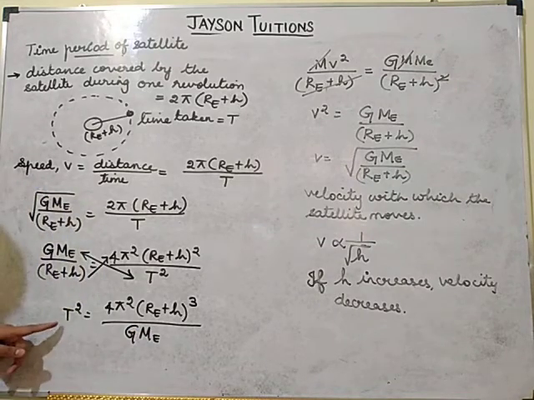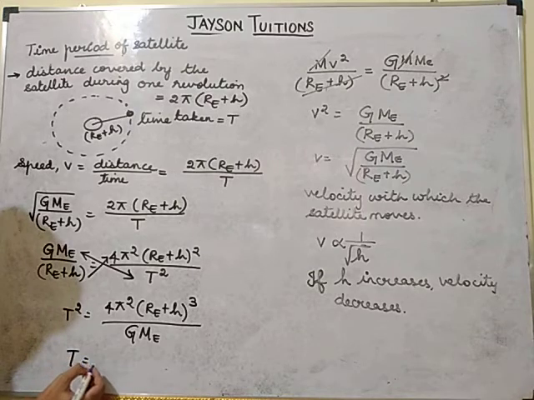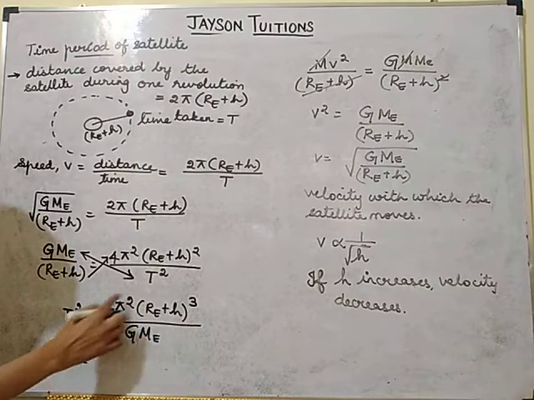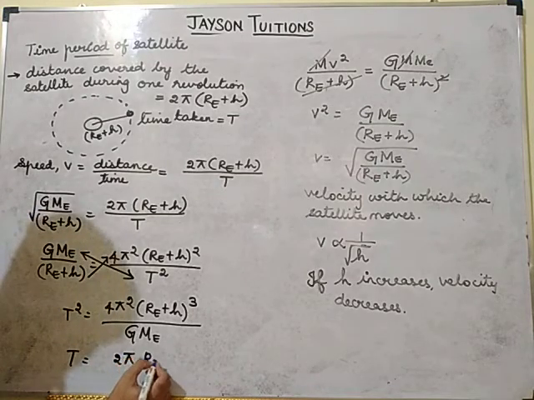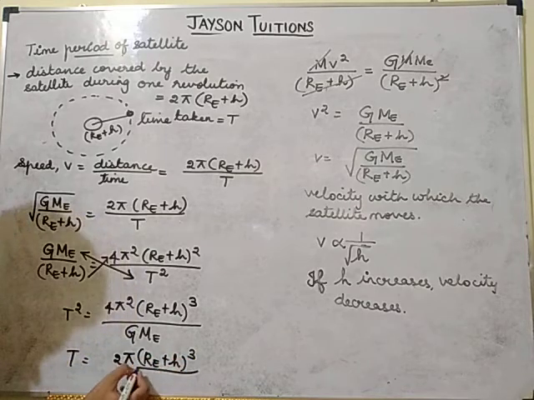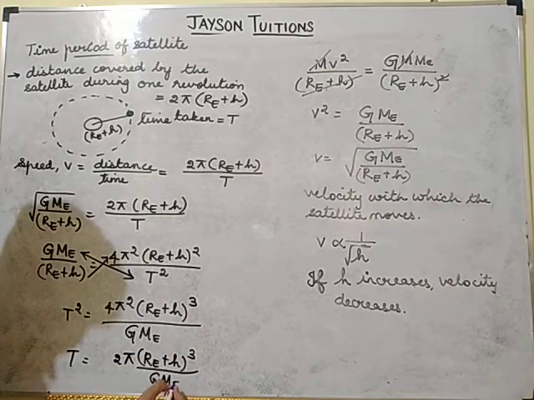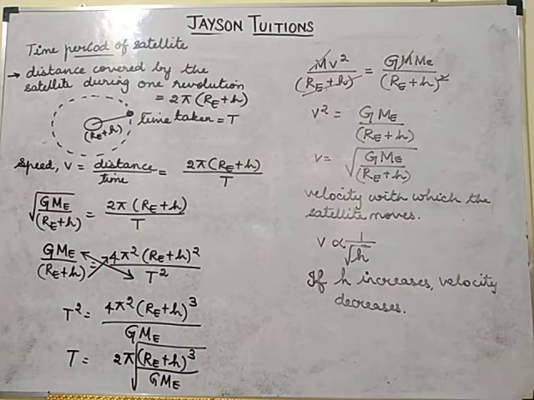Now I want only the time period T. So T will be equal to the root of this one. If I take the root, 4 will become 2, pi square will become pi, and (RE plus H) the whole cube divided by GME, for this we can put the root. So this is the value of the time period.